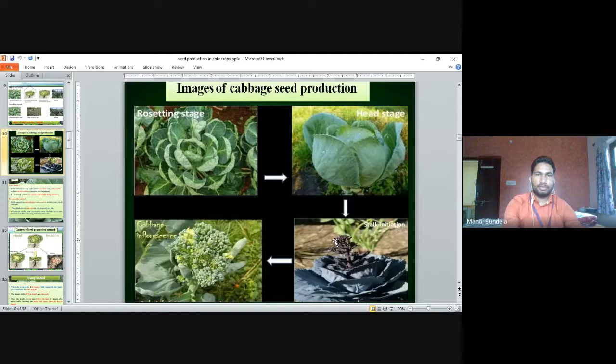Image of cabbage seed production. First, the rosetting stage, where head development starts. In the head stage, head development has started. Then stalk initiation: from that head the stalk will initiate, and the cabbage inflorescence will develop like this.